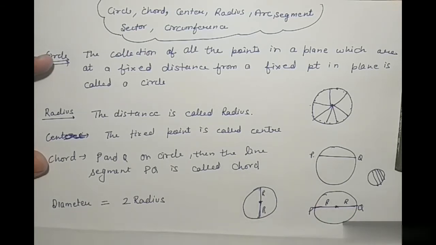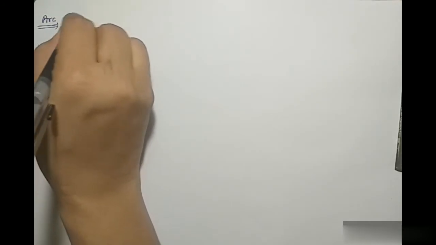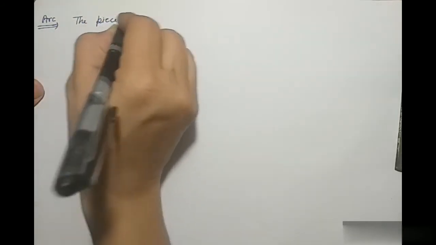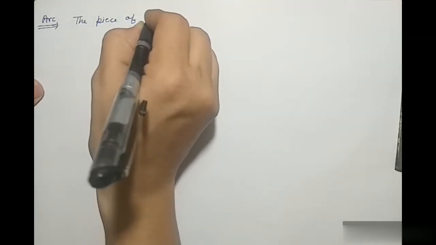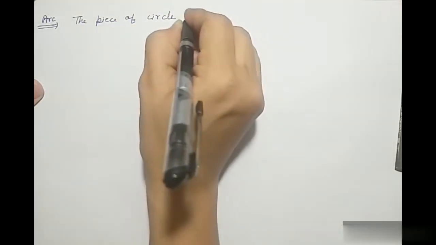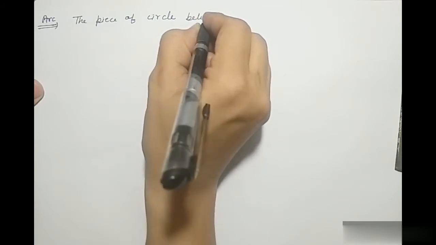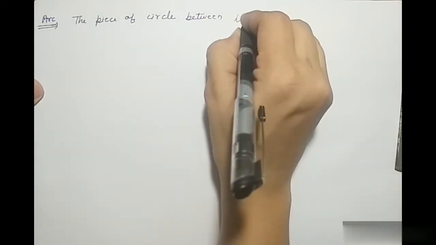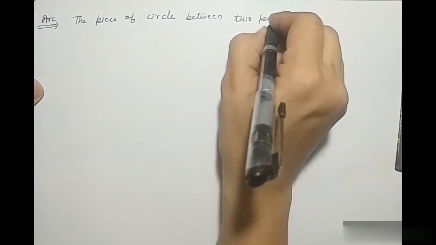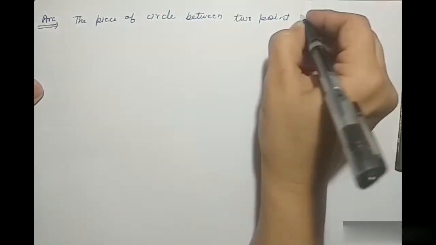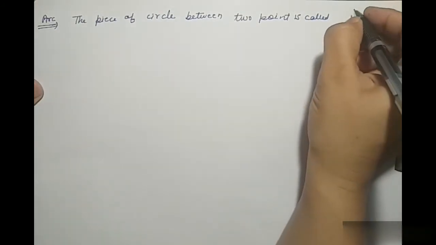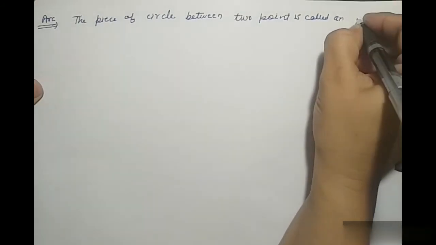Very simple. Arc: the piece of a circle between two points is called an arc.